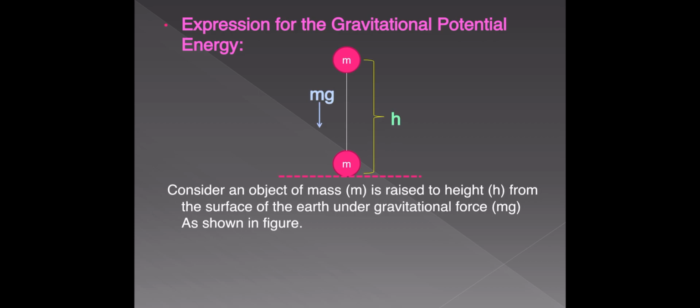Understood? The work done on the object against gravitational force is equal to the negative of the work done by the gravitational force. Is it clear or not?